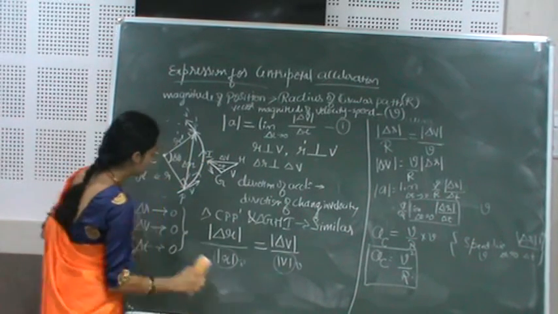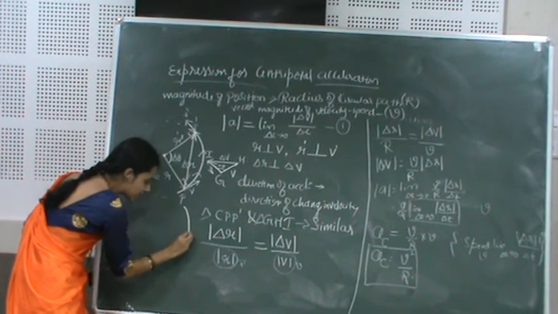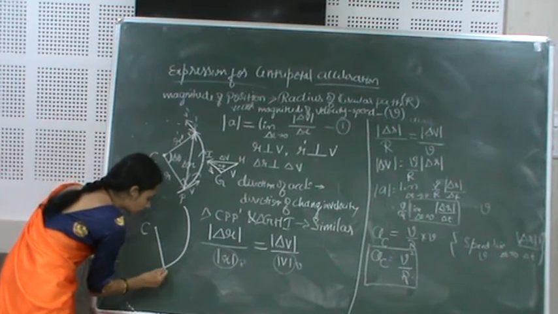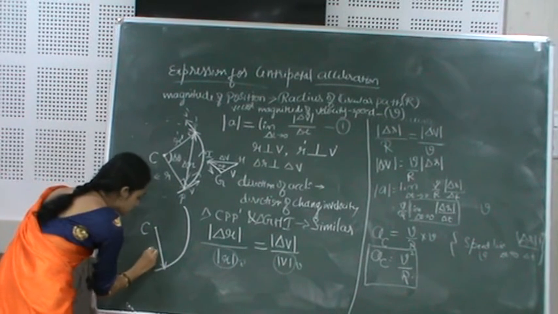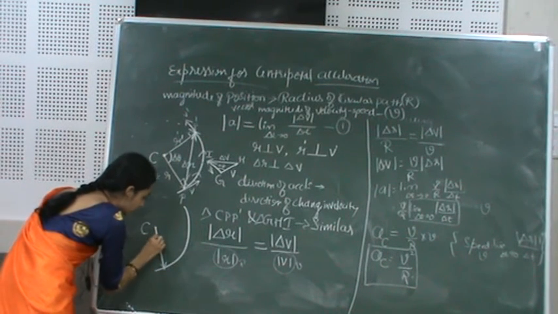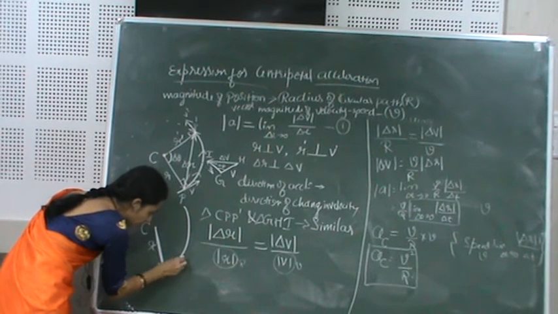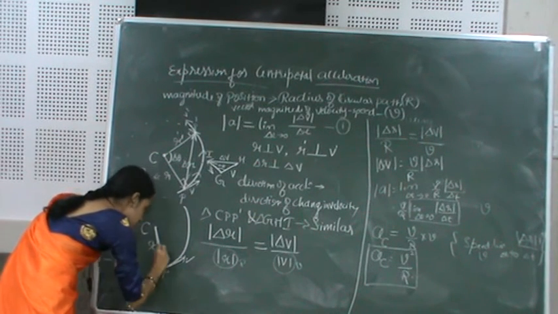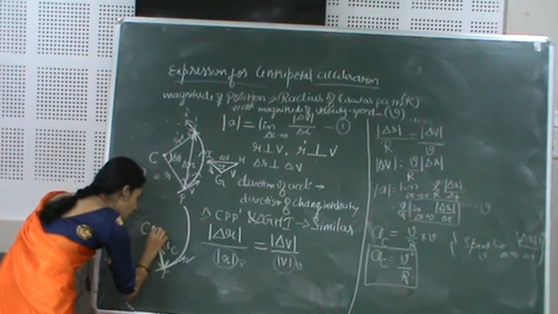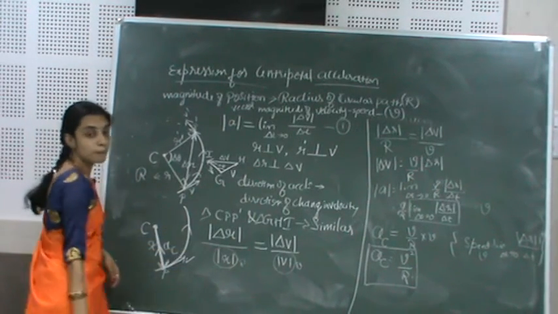Whatever may be the value, our centripetal acceleration will always be directed towards the center of the circular path. When the time interval approaches 0, our initial and final position will be only a single position, say P, with velocity v.